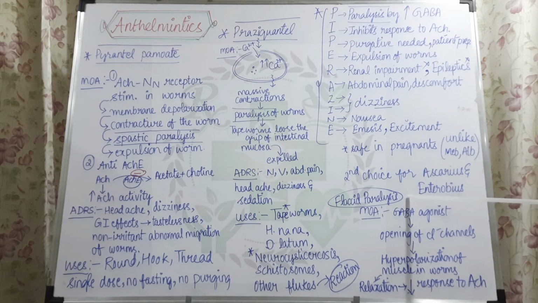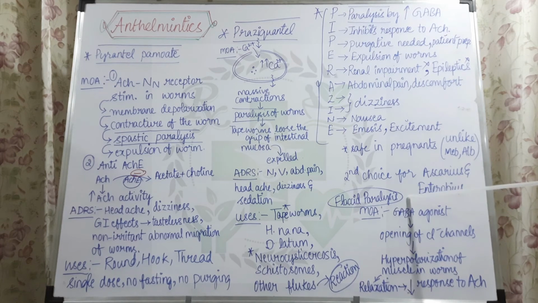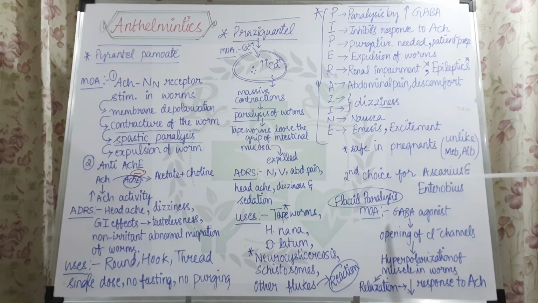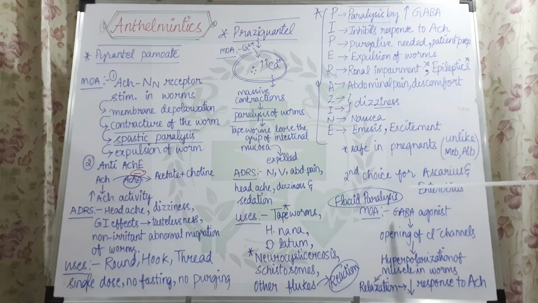So what we are doing is we are using purgatives so that the fecal matter will move out of the colon fast, and the person should not be constipated. We are taking care that the person is not constipated, and that the paralyzed worm should not return back to its activated state, and it should be excreted. So we are giving a purgative, for example, Senna, along with the piperazine.